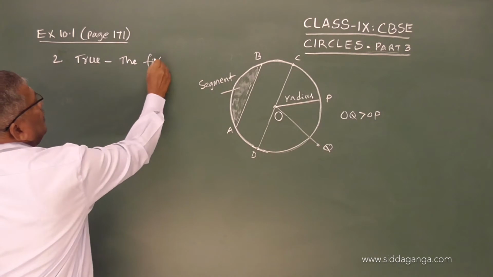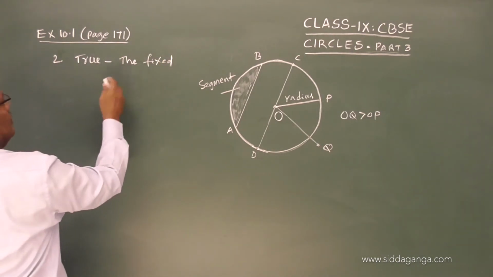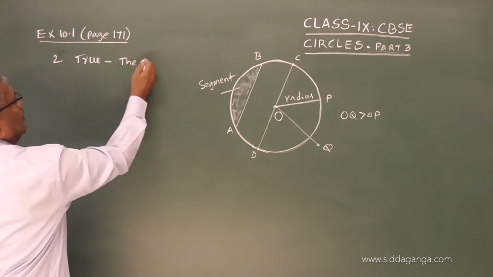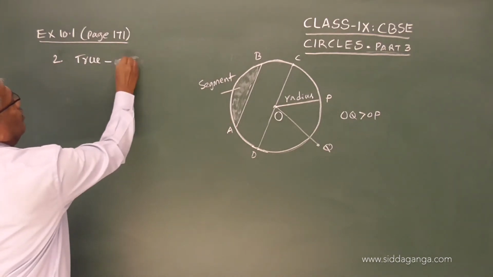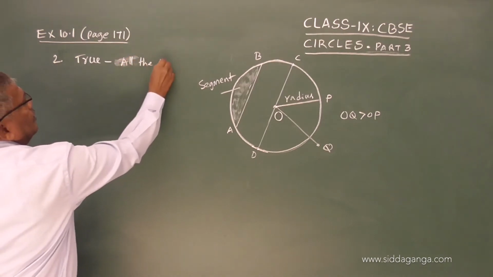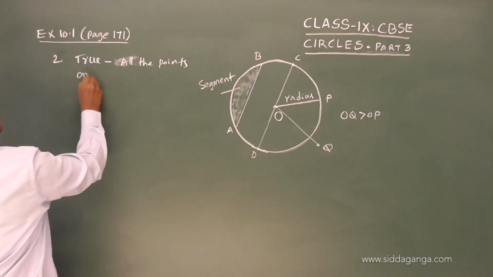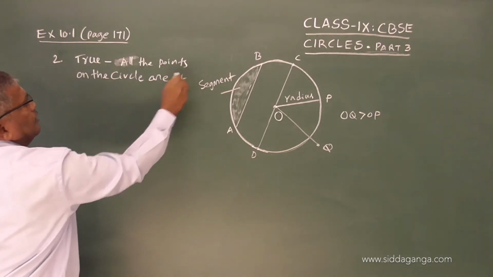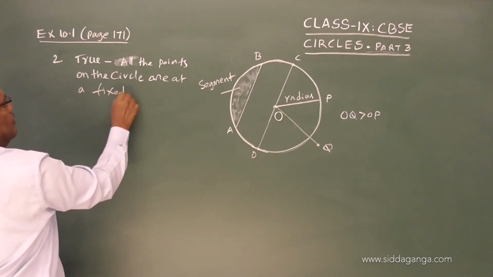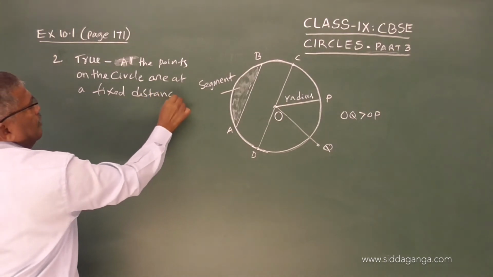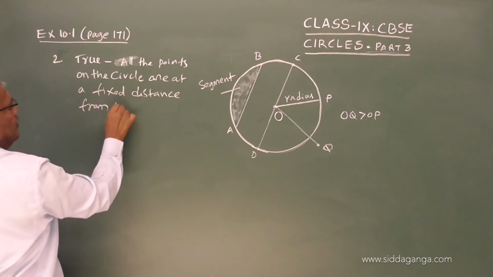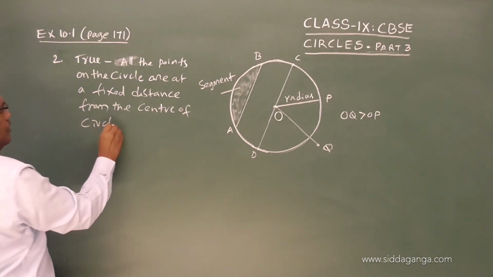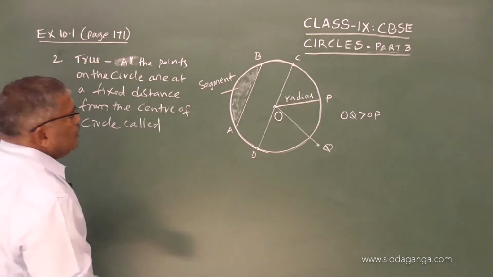I will write: all the points on the circle are at a fixed distance from the center of the circle, called the radius.